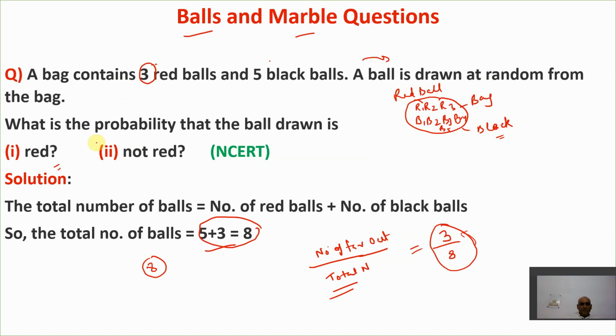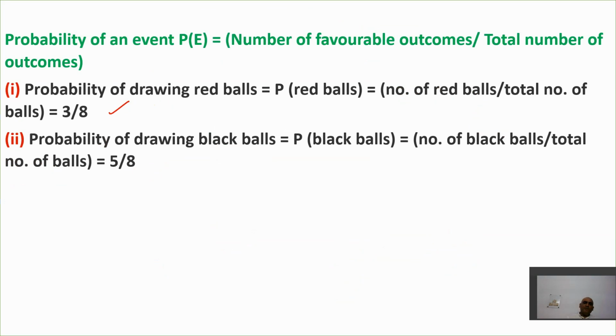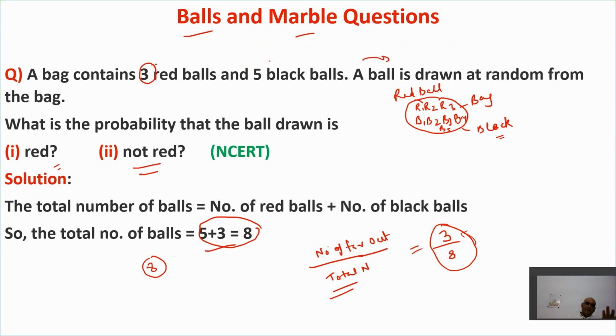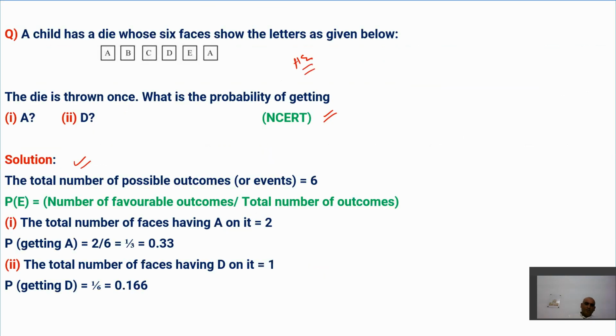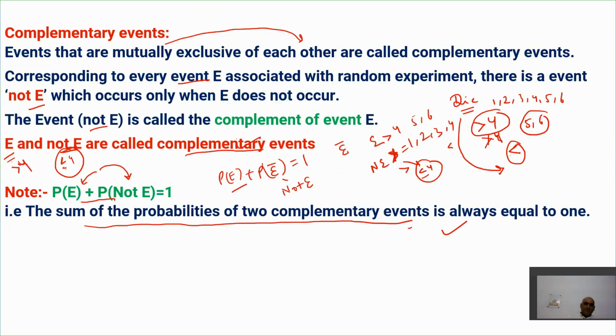The next question is, what is the probability that the ball drawn is not red? I'll explain this question in two ways. Just now we have gone through one concept called complementary events.